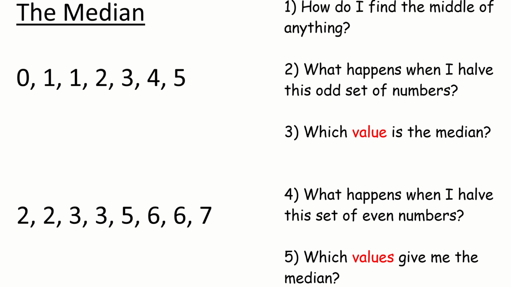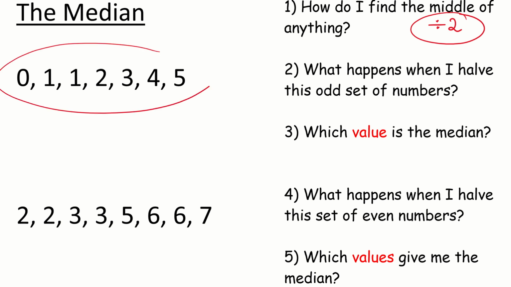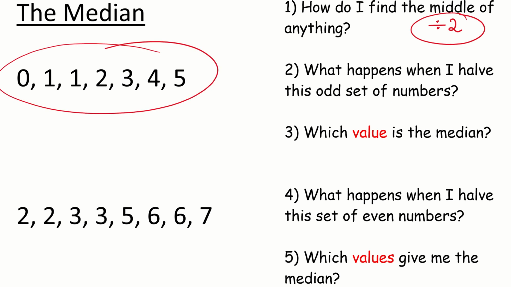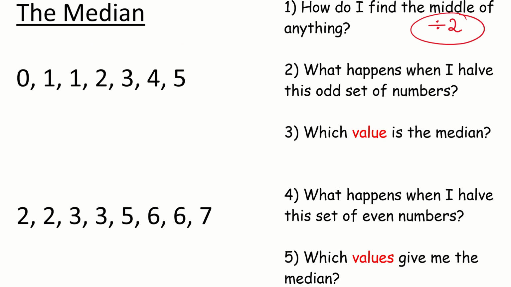Well, the middle of anything is half, and half is a division by 2. So to find half of something, which is the middle of something, I have to divide by 2. What happens when I halve this set of odd numbers? How do I know that they are odd numbers? What do I mean by a set of odd numbers?